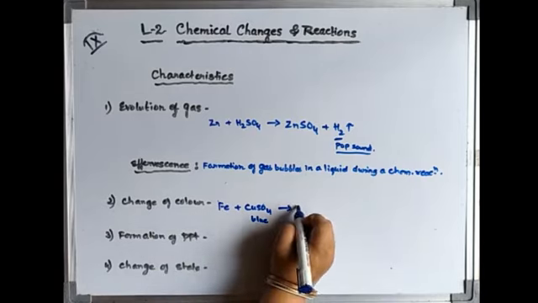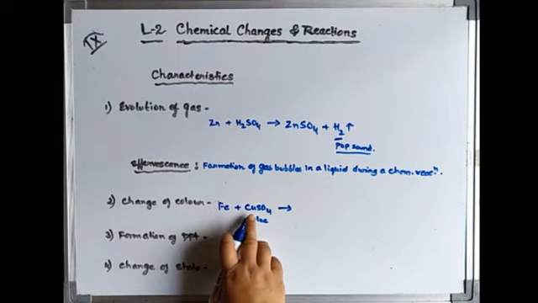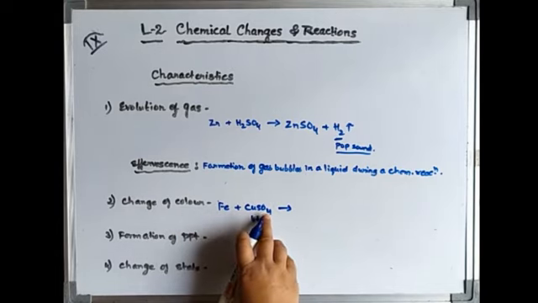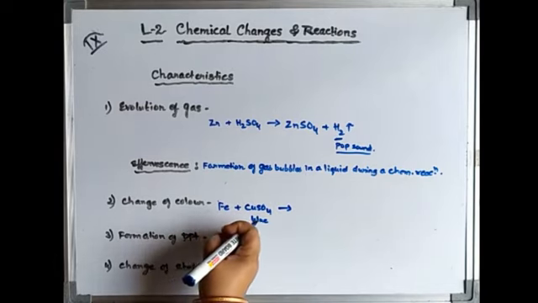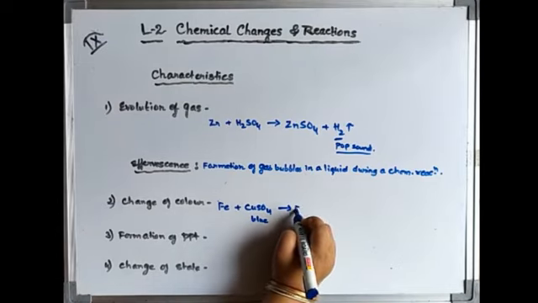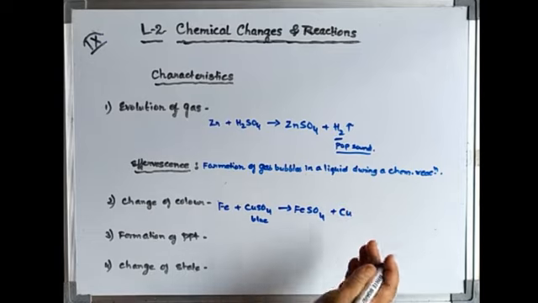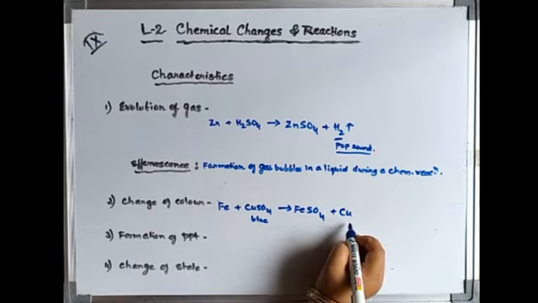Since in the activity series iron is above copper, copper is weaker than iron. Then what will happen? Iron will take the salt of the copper, and copper will be lying as a metal. So what will happen? FeSO4 plus Cu. Copper is lying as a metal, a copper deposit. And what is the color of the copper? It is a red deposit.